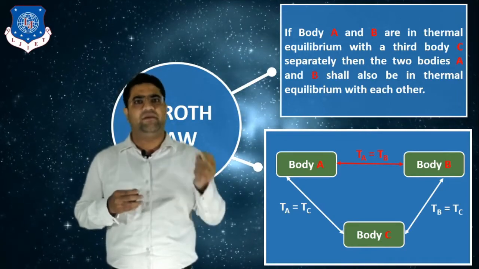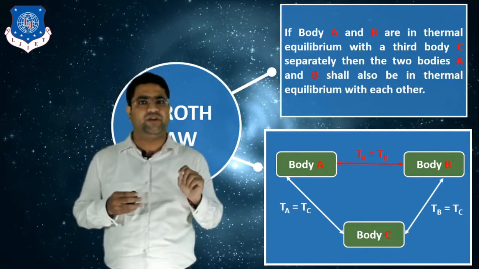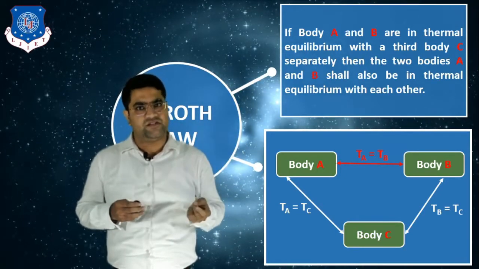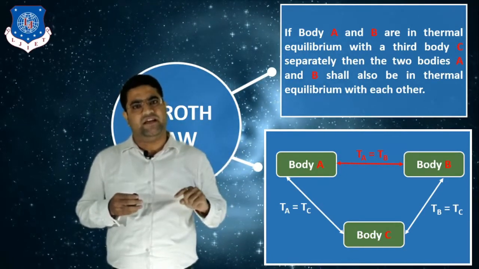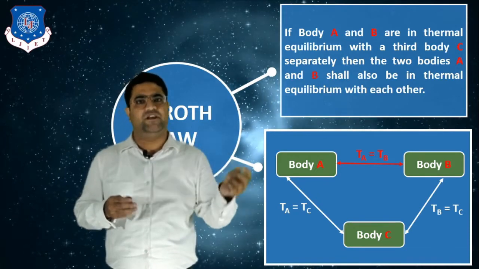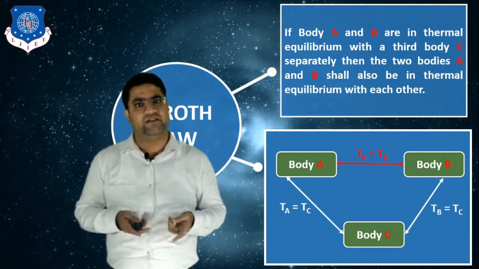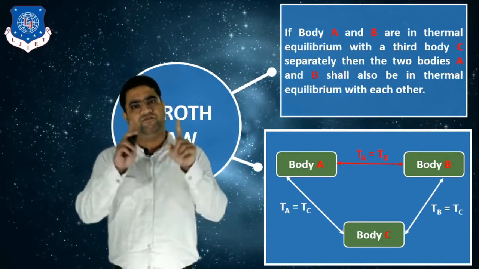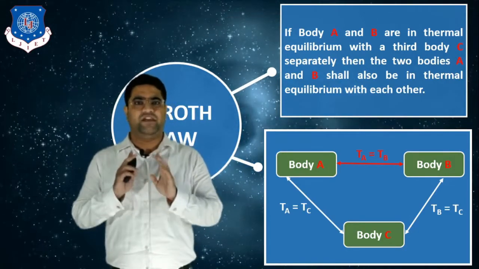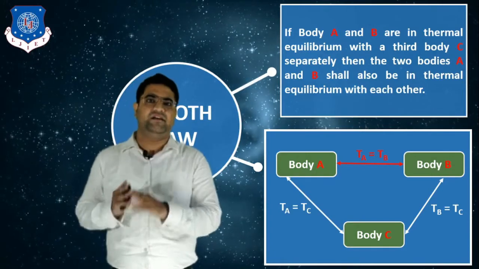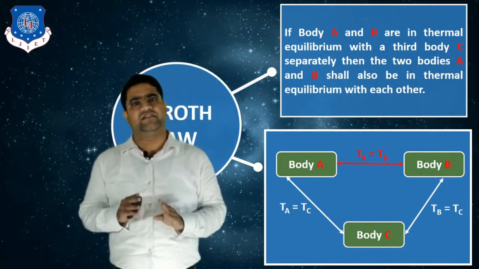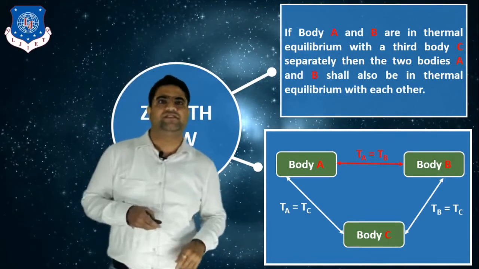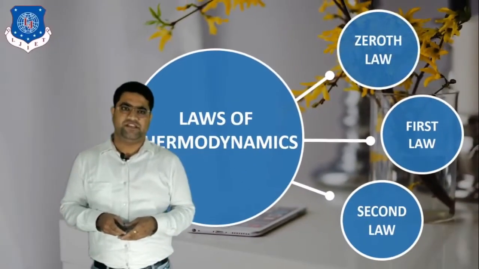So by reading the level of mercury we can understand the temperature of our body, because from the zeroth law our body and mercury will be in thermal equilibrium with each other, whether they are in physical contact or not. So with the help of the zeroth law, by reading the level of mercury we can understand the temperature of our body. Okay, so this is all about the zeroth law.